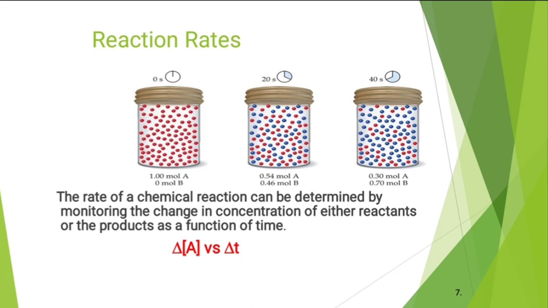So the rate of a chemical reaction can be monitored by the change in concentration of either reactants or the products as a function of time.